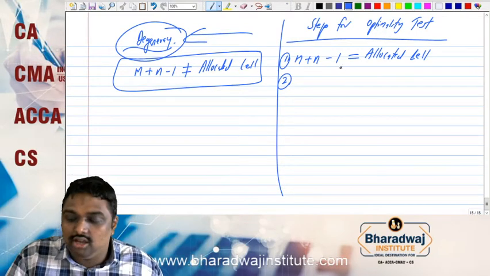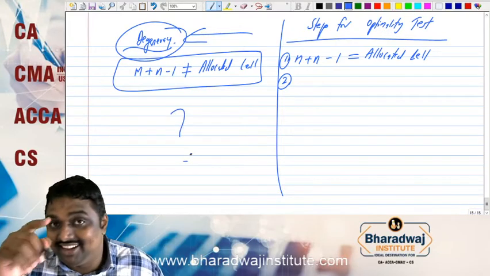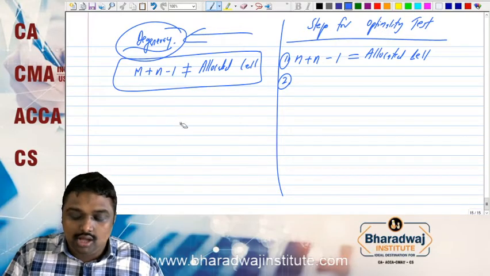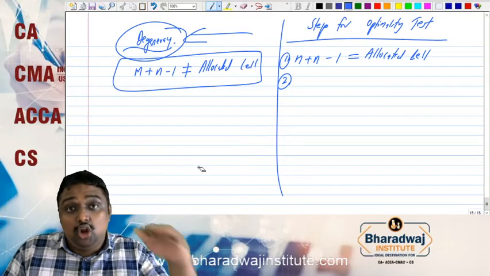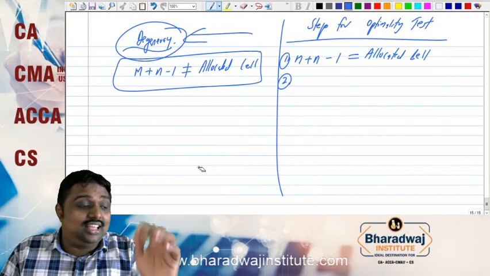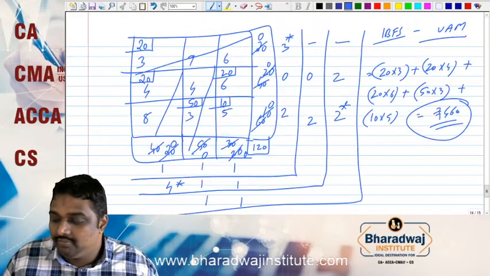If this is not equal, then we have to come here. What we have to do here, I will discuss later, because we are discussing everything. If yes, what is the answer? No answer, we will discuss in the next session. So here, we will check whether it is tallying or not.